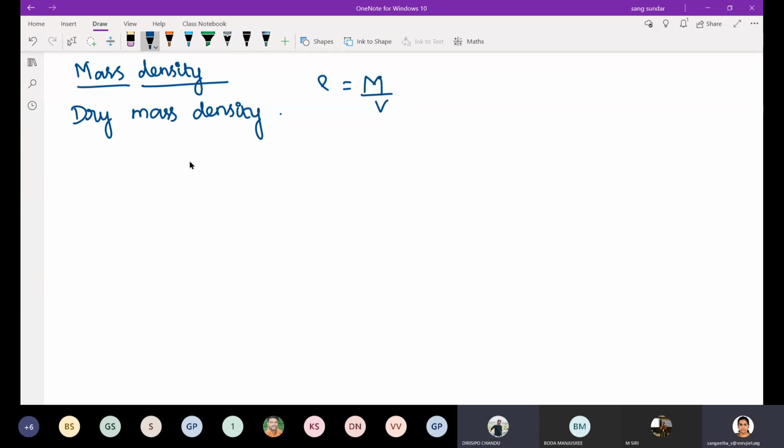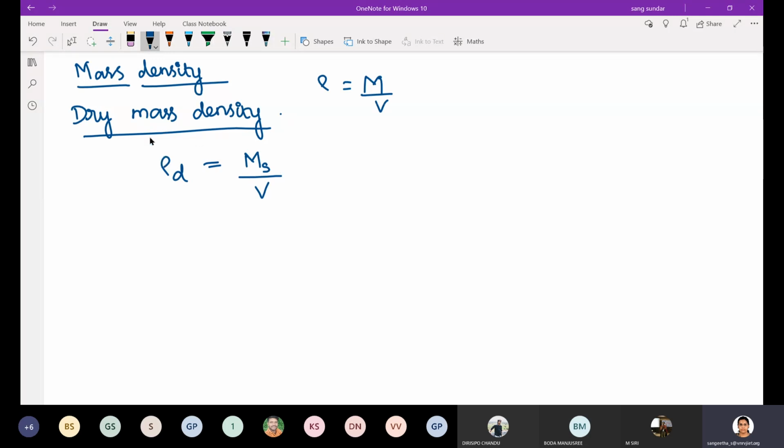I am going to use the notation rho d. So rho d is equal to mass of dry soil, Ms, divided by total volume. This gives me dry mass density.